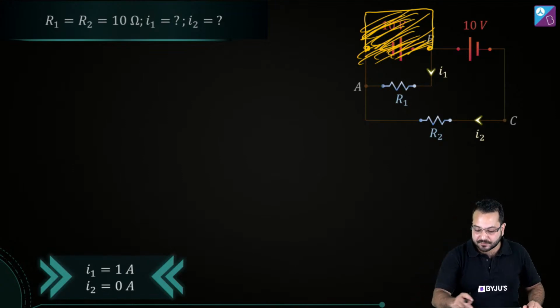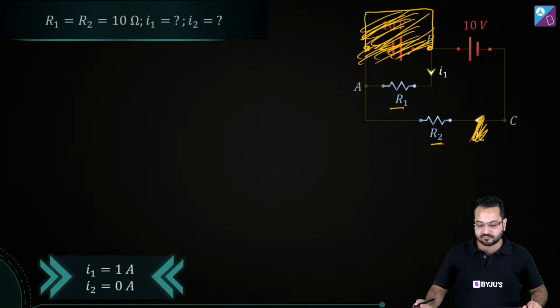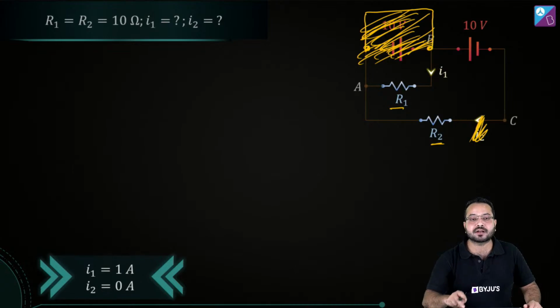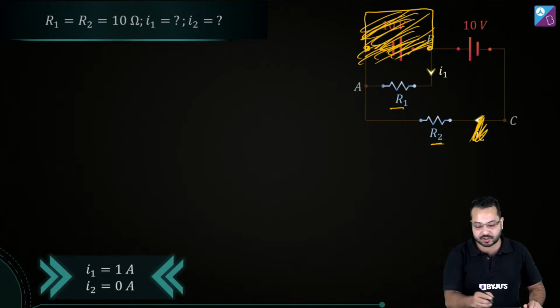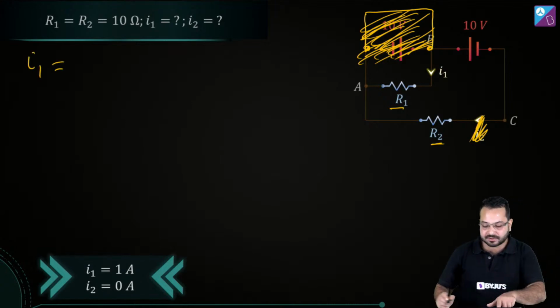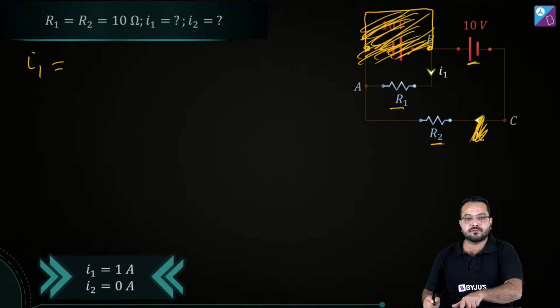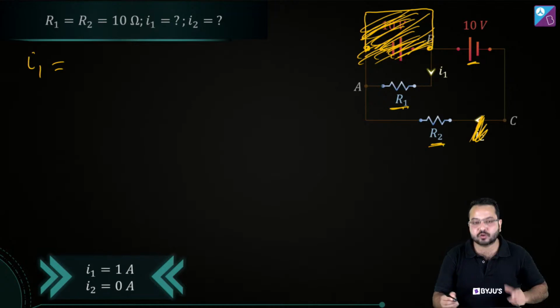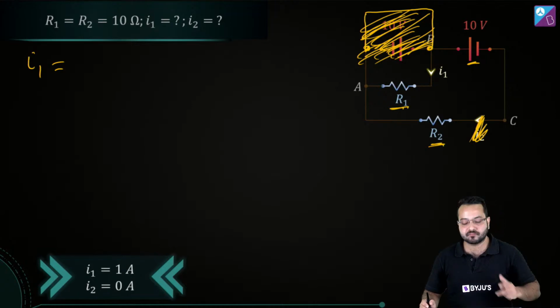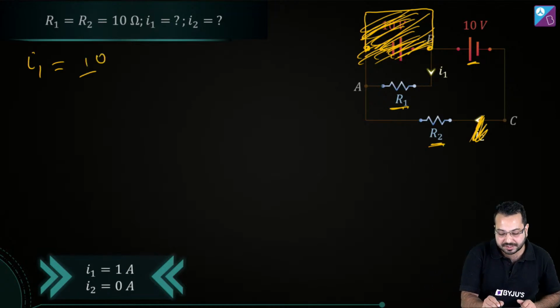Now when I've shorted the first battery, what I see here is that this R1 and R2, forget about this I2 for now, this R1 and R2 now are in series combination. Can you see that? R1 and R2 are in series combination. So can I find what is I1? Very simple. This is 10 volt and this is 10 ohm and 10 ohm in series, which makes it 20 ohm. So what is the current? The current is going to be 10 divided by 20, which is 0.5 ampere.